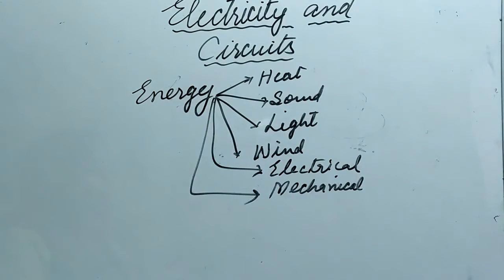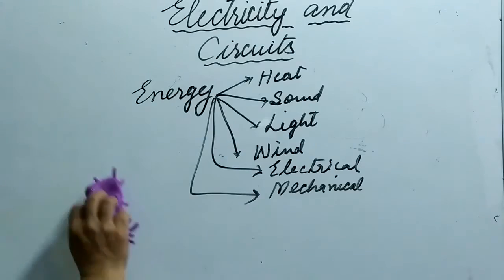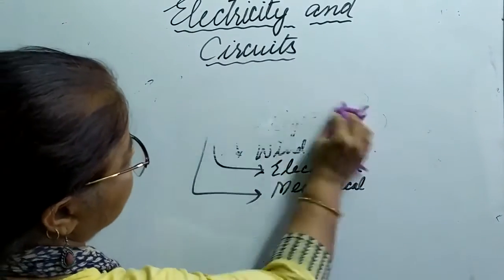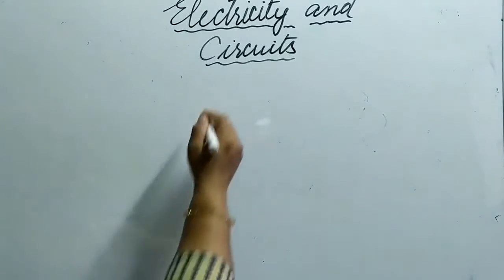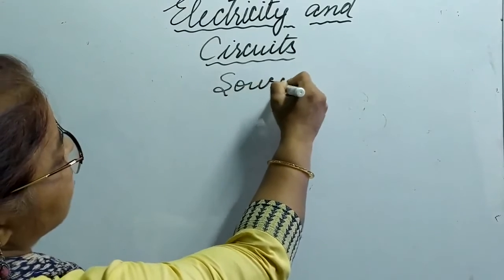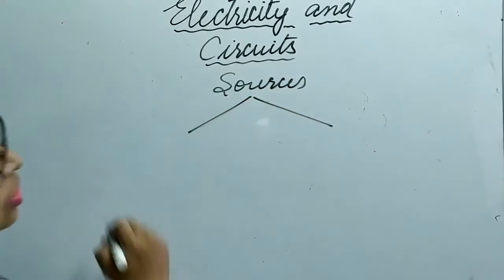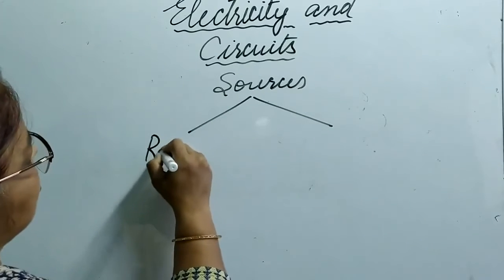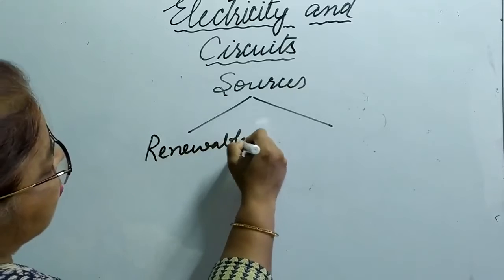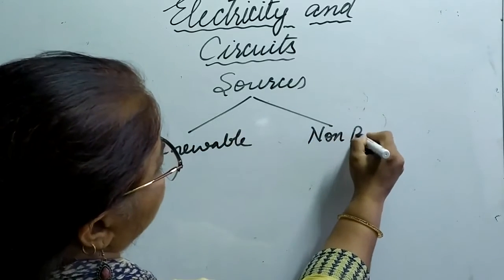Now, if these are the different forms of energy, from where do we get this energy? We are getting energy from some sources. Okay. Now, how can these sources be categorized? The sources of energy can be of two types. What are they? Renewable or non-renewable.